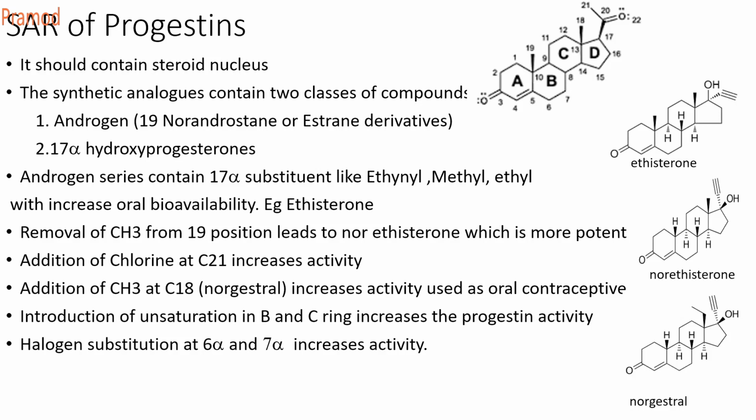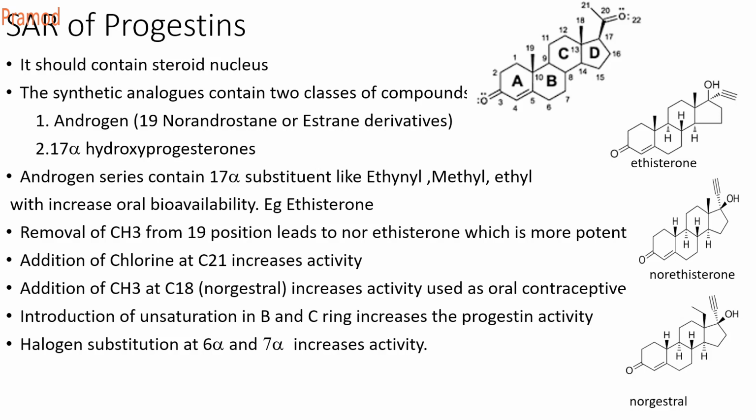Now, the androgen series contains a 17 alpha substituent like ethinyl, methyl or ethyl, which increases oral viability. An example is ethisterone, which contains an ethynyl group at the 17 alpha position.